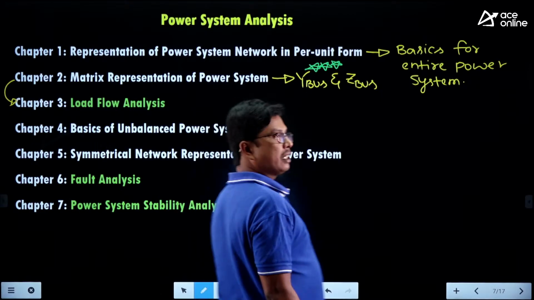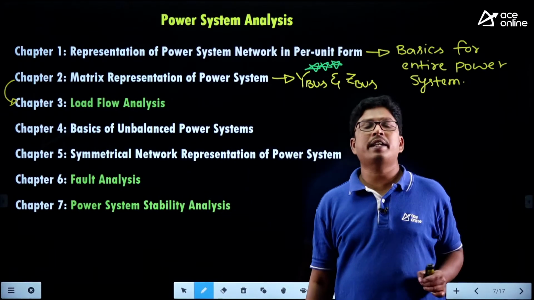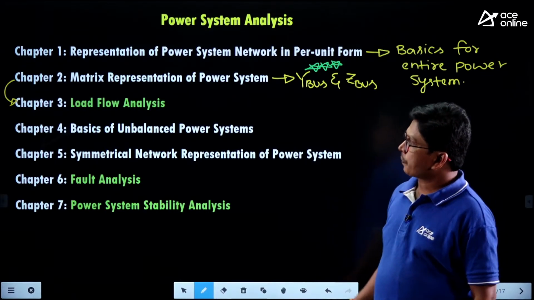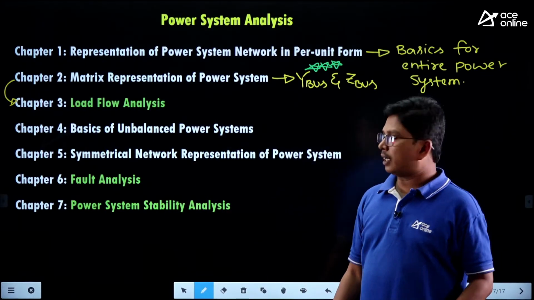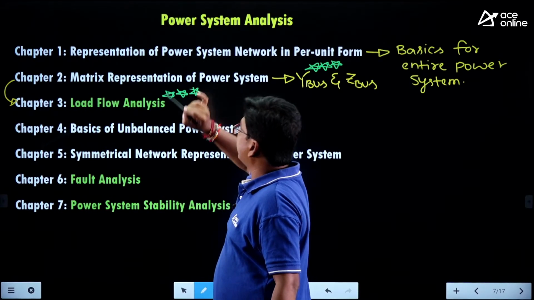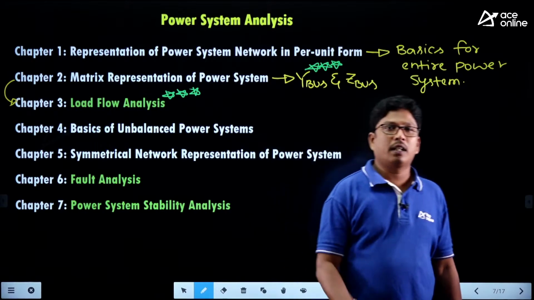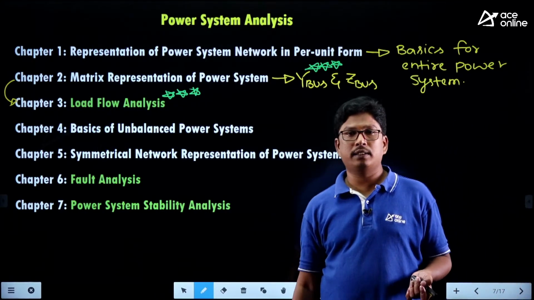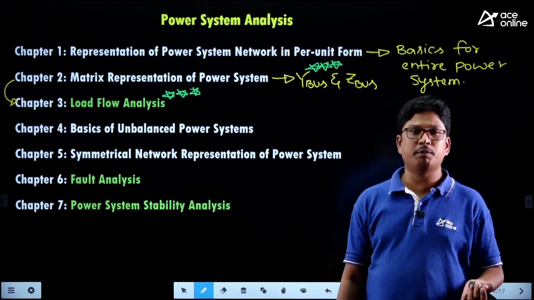Every year, for the last 10 years, we have had a question on the bus admittance matrix. And coming to the load flow analysis, we can give the 3-star rating for this one also. Here also, every year we have a question in the load flow analysis. It may be from the basics of load flow analysis, or from the classification of buses.